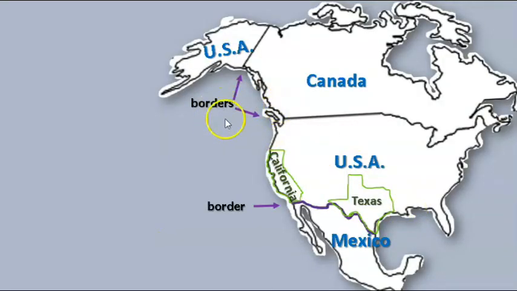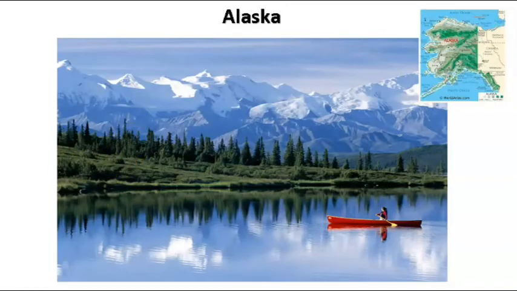Here are two more United States borders. The state of Alaska is way up north. It borders Canada. Alaska is the largest state in the United States. Not many people live in Alaska, because it is so cold. But Alaska has the most land, so it is the largest or the biggest state. Here is a picture of Alaska in the summer.